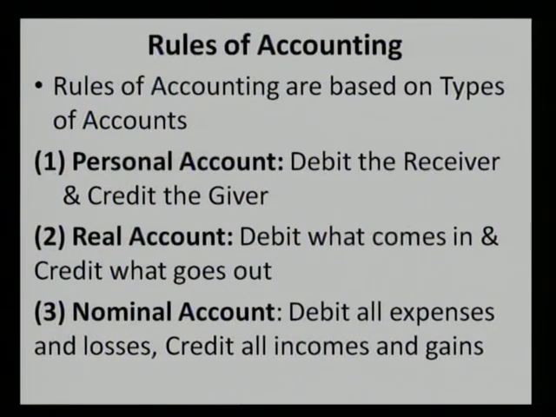Rules of accounting. If you know and if you follow these rules very strictly, then it is very easy for each of us to prepare the trial balance or the trial balance sheet. Rule number 1, personal accounts: debit the receiver and credit the giver. Real account: debit what comes in and credit what goes out.